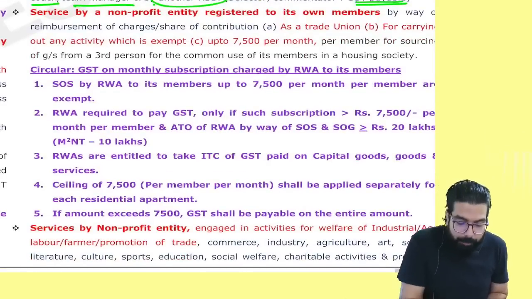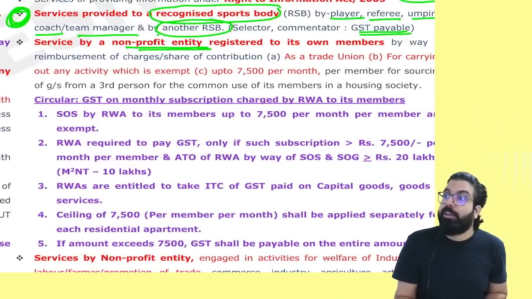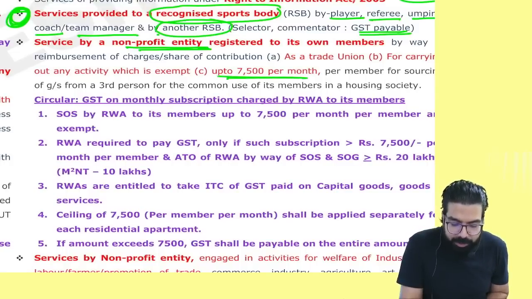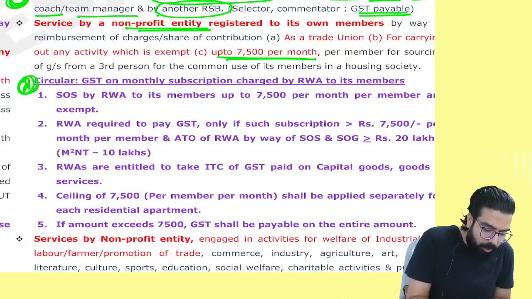I also like one point, which is services by a non-profit entity to its members up to 7,500 per month per member. That shall always be exempt. This point and this circular, always remember.